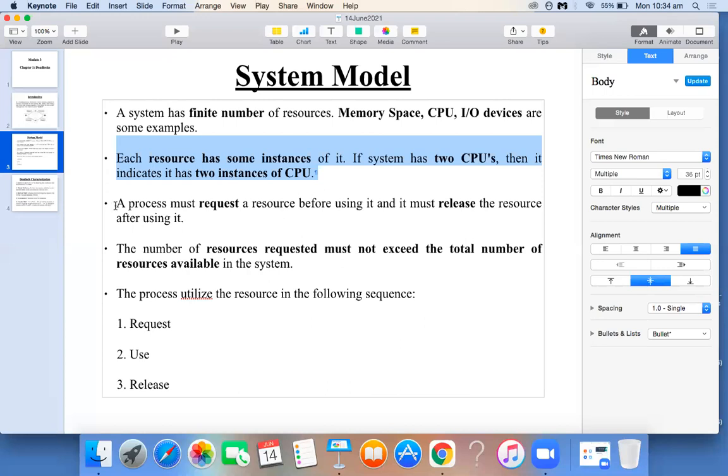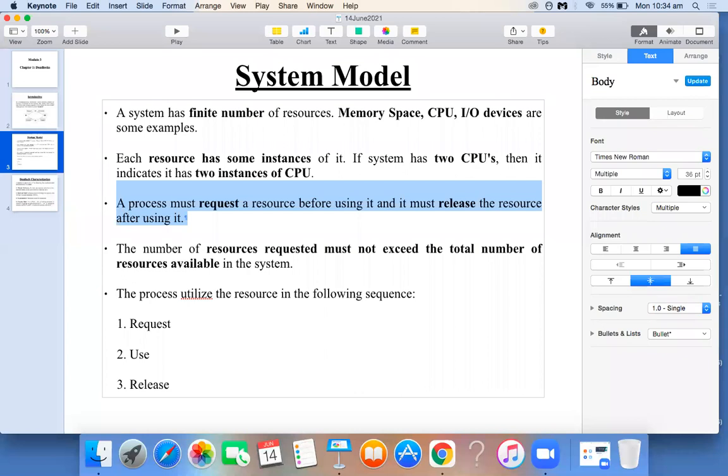Right. Next, observe the third point. What the third point says is that any process which wants to execute has to first request a resource before it begins its execution. It must request a resource. If a program needs to execute, what must be done? First you need memory, and next you need a CPU. At least these are the minimum resource requirements I am saying. If you have these, then your program is executing. So the process will request the resource first before it starts its execution.